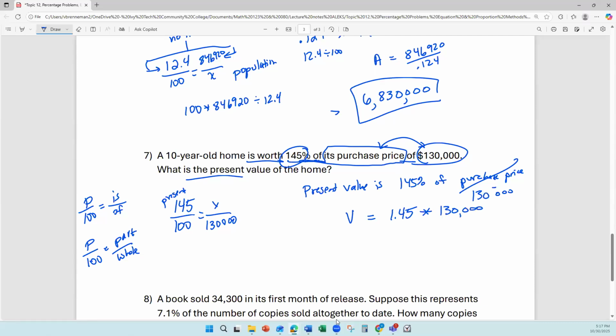But you don't want to just assume that you're going to take the percentage in decimal form times the given number until you make sure that the given number is the of value. 1.45 times 130,000 is 188,500.